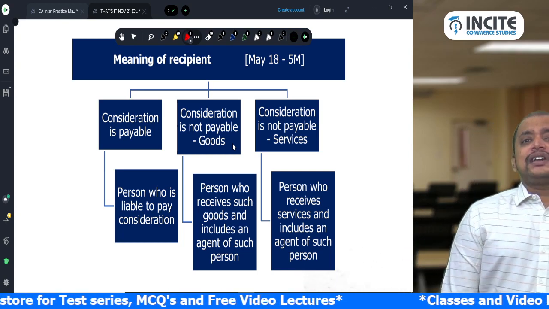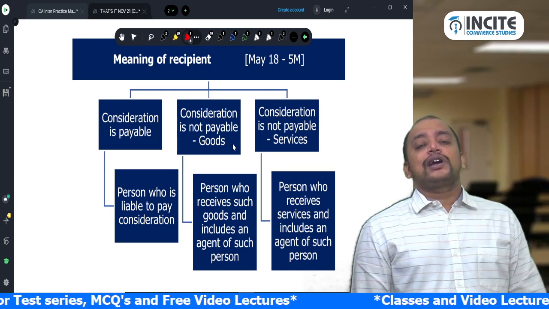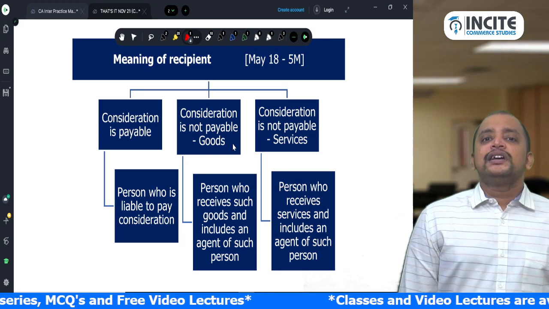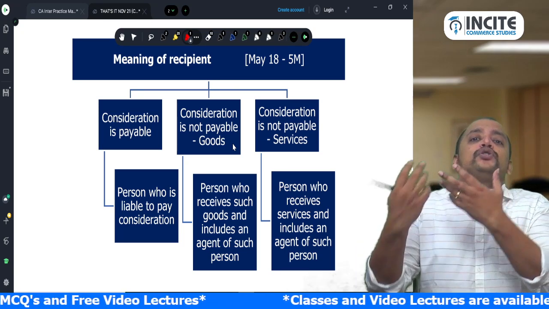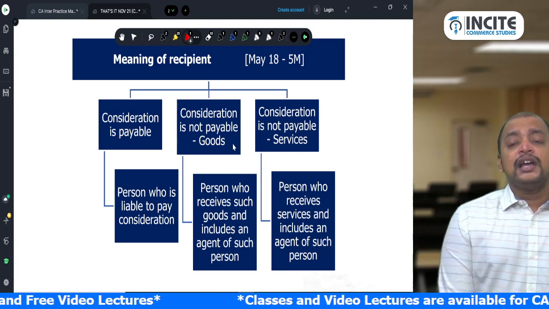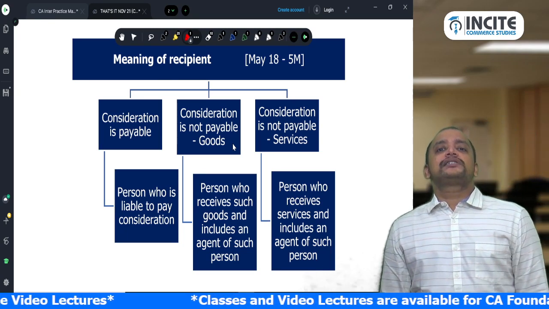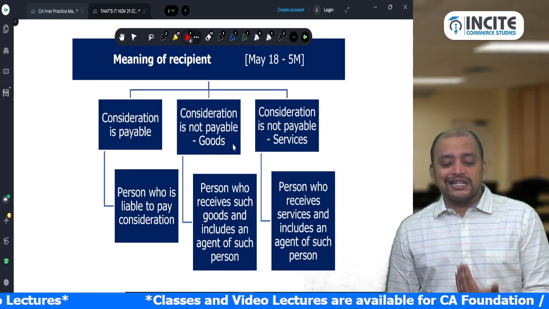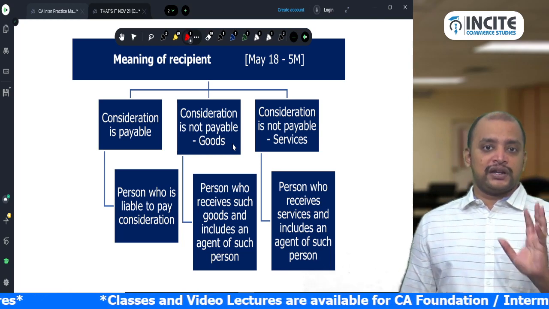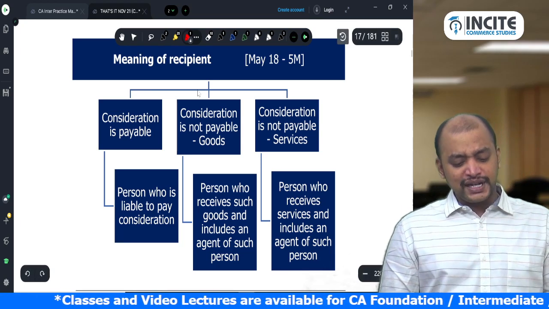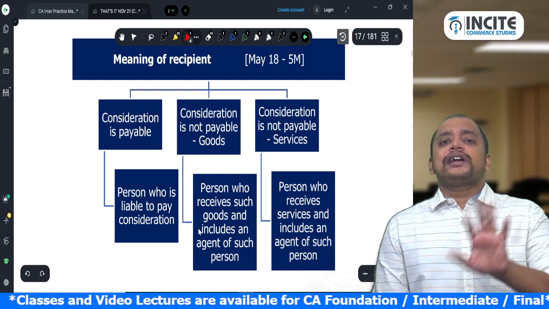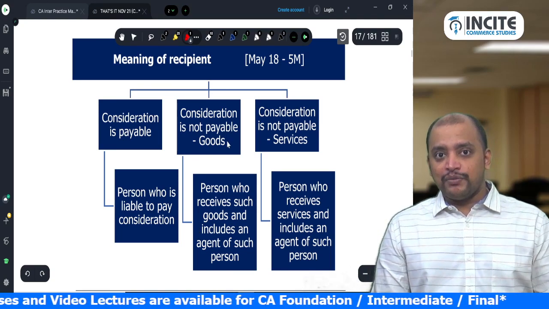If there is no consideration and it is goods, the one to whom the goods are handed over will be taken as recipient. If it is services without consideration, the one to whom we rendered the services will be treated as recipient. So that is the meaning. You need to write this paragraph-wise, and you will get 5 marks.